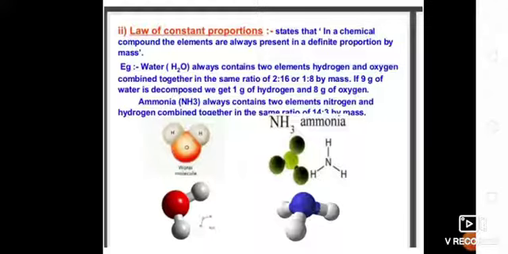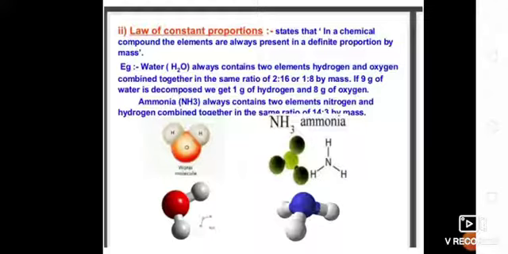Law of constant proportion. It states that in a chemical compound the elements are always present in a definite proportion by mass.